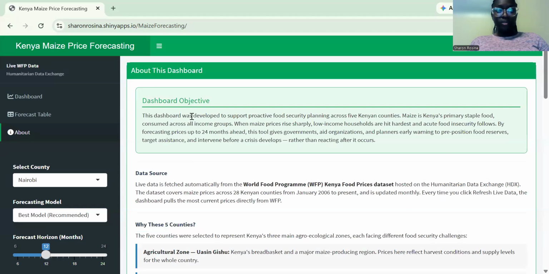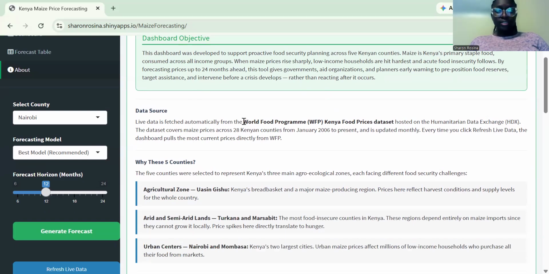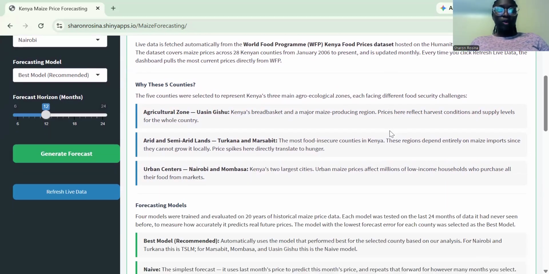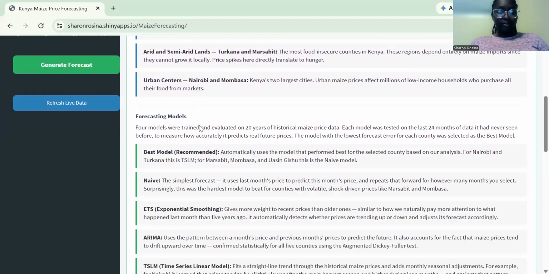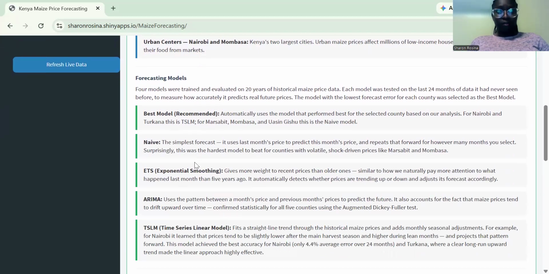So it says this dashboard was developed to support proactive food security planning across 5 Kenyan counties. It also explains the problem that the dashboard is trying to solve. It also gives you the data set, which is from the World Food Program, Kenya Food Price Dataset on the Humanitarian Data Exchange. This is something you can confirm. It explains why I chose the 5 counties, as I had explained earlier, and the forecasting models that I use. So we're going to put a little bit of focus here.